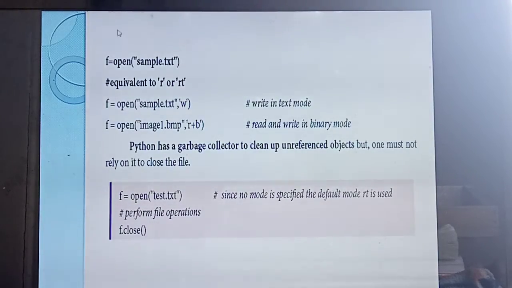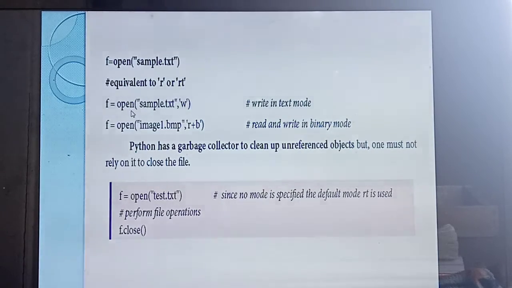See this example. So already you have studied the meaning of f equal to open of sample.txt. It will open the particular file. So you are not specifying any mode, isn't it? But if you are not specifying any mode, automatically it will open in which mode? Read mode in text. Understood? Same thing that only they are giving. If you are not giving anything, it is equivalent to read mode.